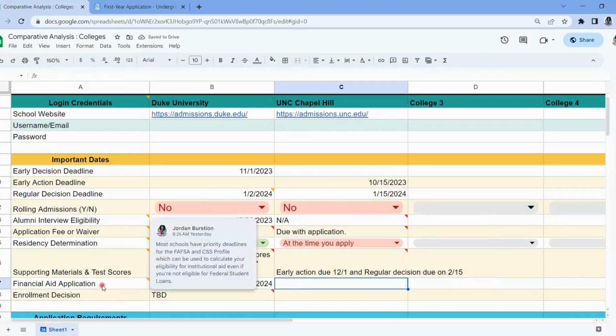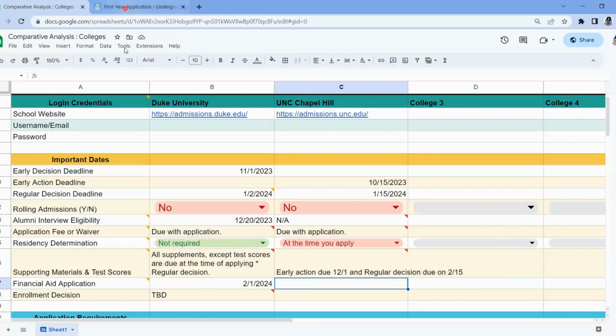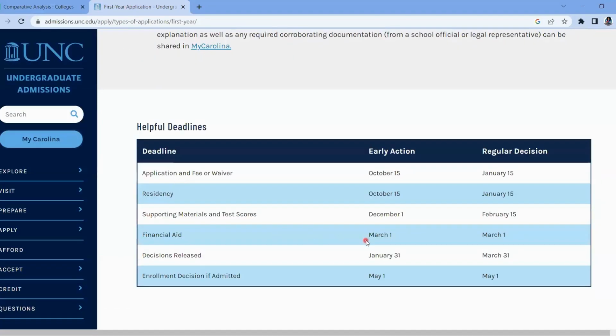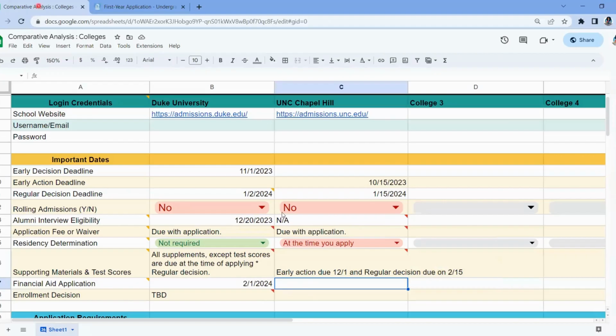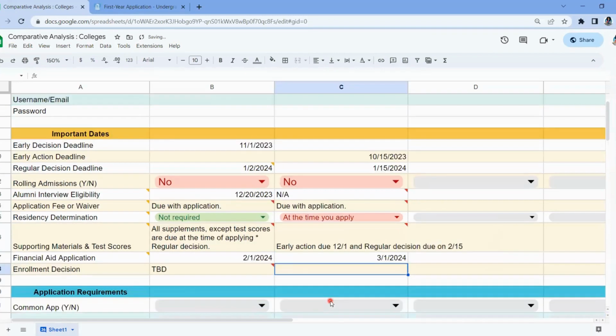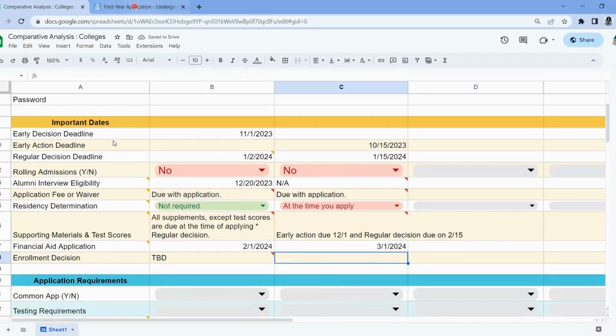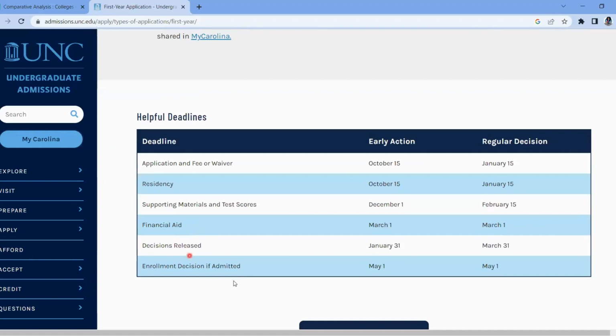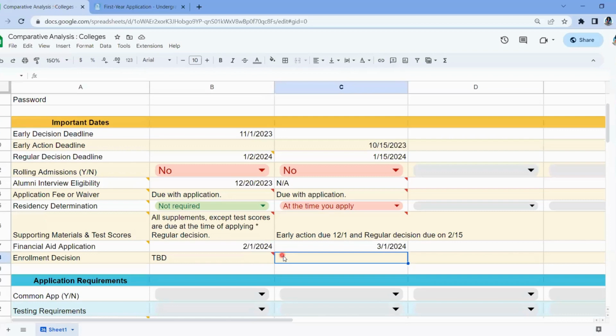All right. And then they made a note. Let me see when the financial aid applications like the FAFSA and CSS profile are due. March 1st for both early action and regular decision. This is a couple months after you would submit either application, March 1st. And then let's see if they tell when your enrollment deposit is due. So enrollment decision, if admitted, so this is the decision. I don't know if that's the same date as the deposit. We'll take a closer look at that later. So I'm going to go ahead and put May 1st.